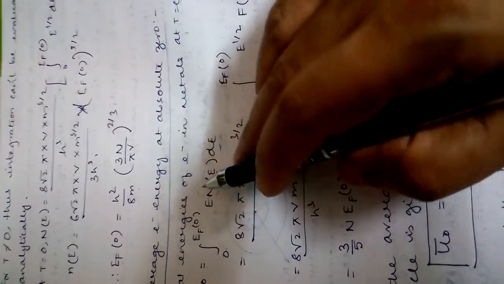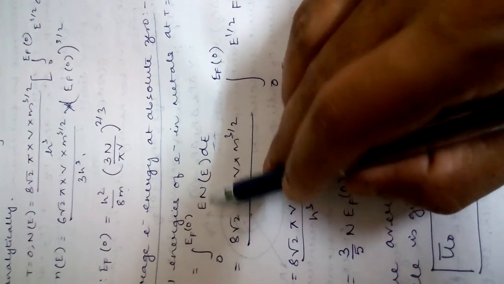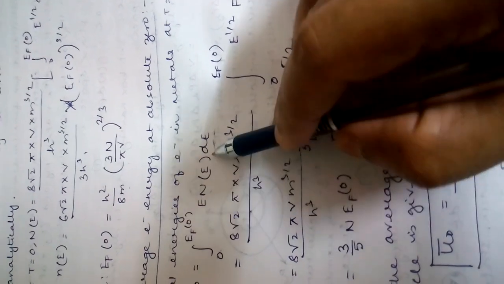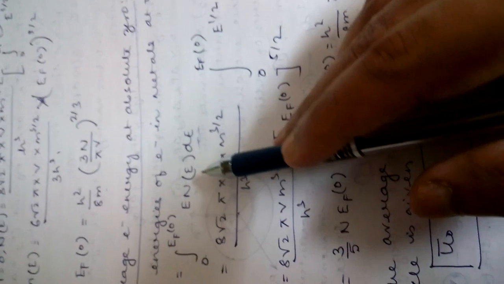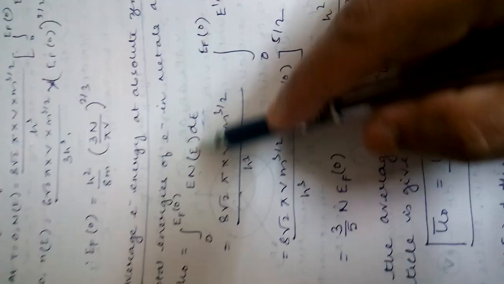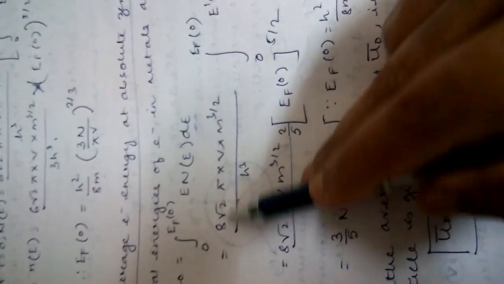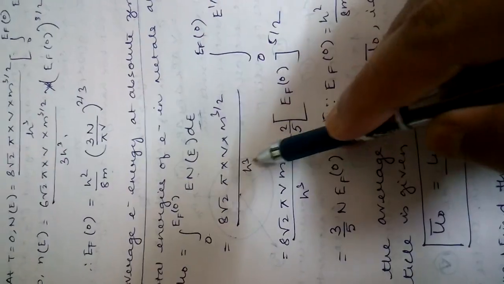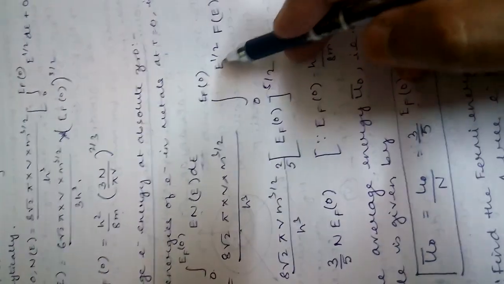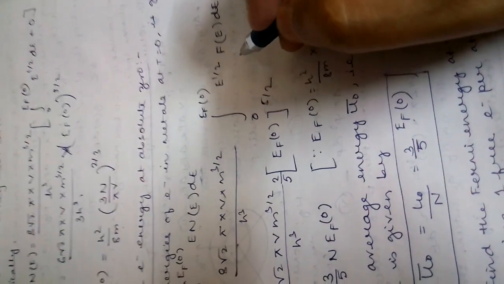We have only this portion, and putting the value of small f equals 1 and putting the value of G, that is the density of states, the expression of density of states for electrons, that is 8 root 2 pi V into the power 3 by 2 by h cube into the power half. This is the expression.